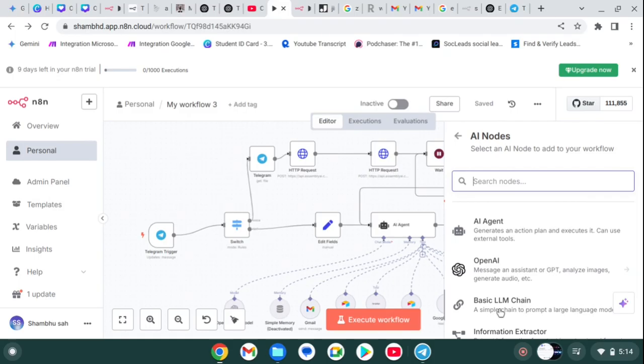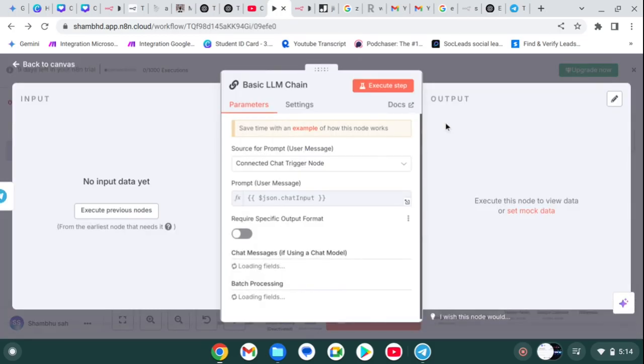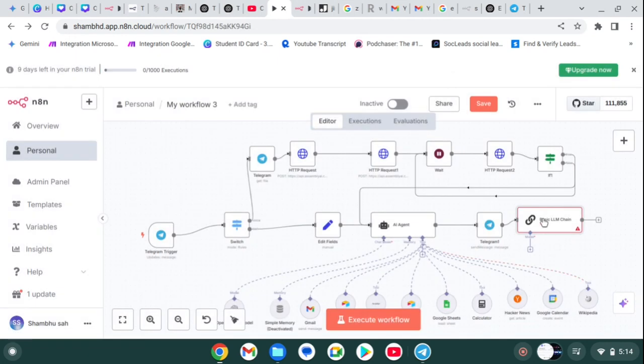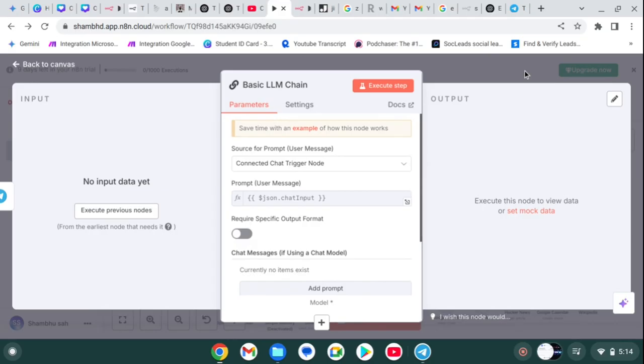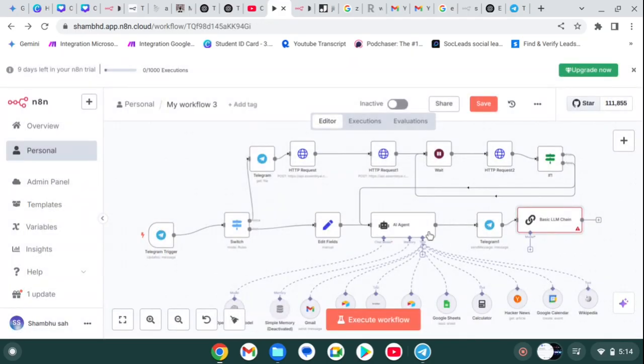This app doesn't have it; I can explain it to you in the next video. LLM chains. The difference between an LLM chain and an AI agent is simple. An AI agent has a memory function and a tool function. An LLM chain does the same work, but it doesn't have any memory. It can't store anything, and it doesn't have any tool function. That is the major difference.